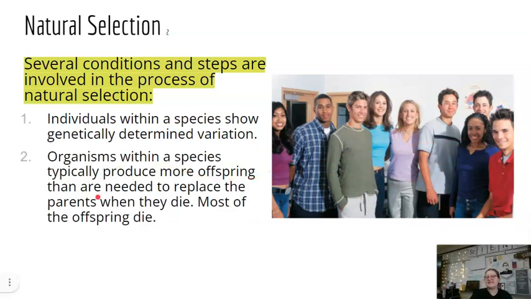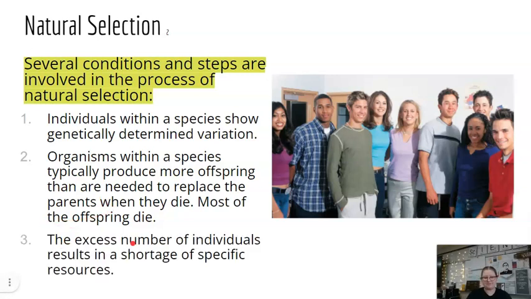Two, organisms within a species typically produce more offspring than are needed to replace the parents when they die. Most of the offspring die. So we don't see this quite as much in human beings. Our population is growing. We do have slightly more babies than needed to replace us, but we aren't a good example of natural selection. But if we look at populations of animals in the wild, typically they are having significantly more babies than needed to replace parents because most of those offspring don't make it to reproduction.